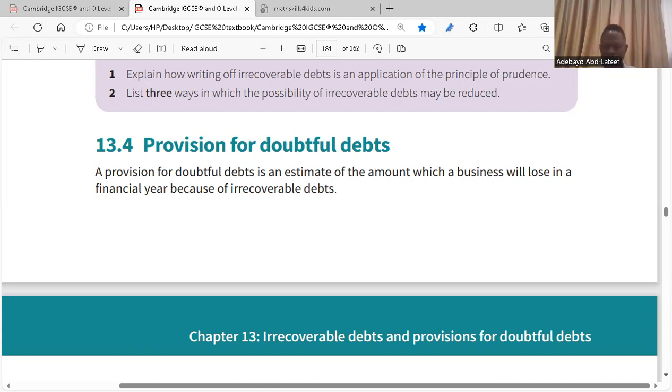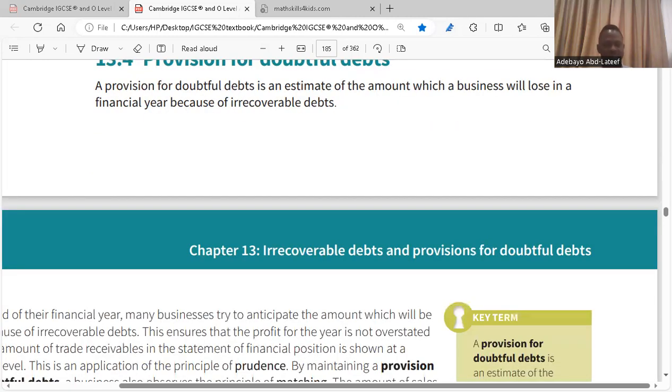You get it? So you kept this amount. You make an estimate on the value that you might lose because you've sold on credit to certain customers at the end of the financial year. That is provision for doubtful debt. Is it clear? So here they said, a provision for doubtful debt is an estimate of the amount which a business will lose in the financial year because of irrecoverable debts.